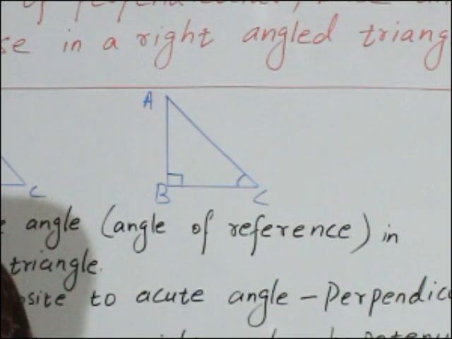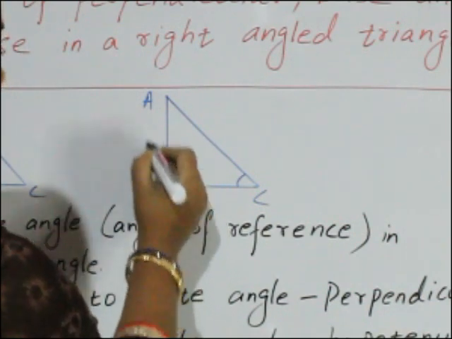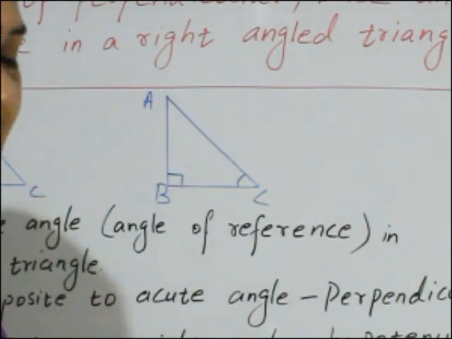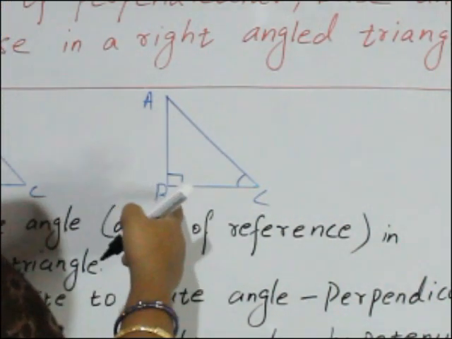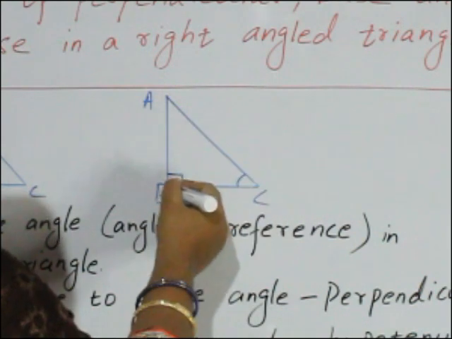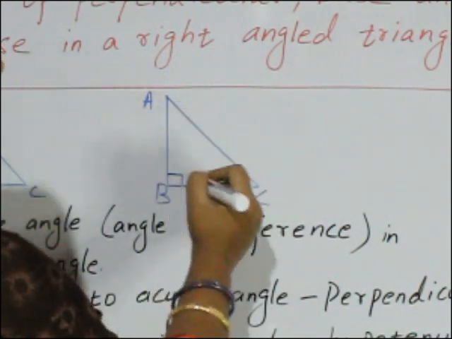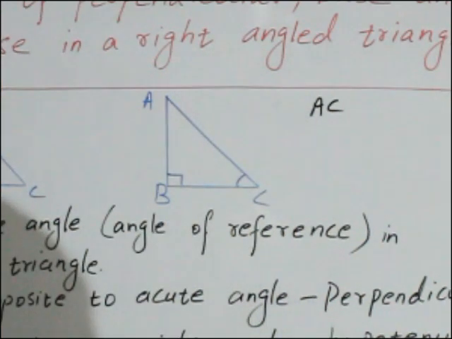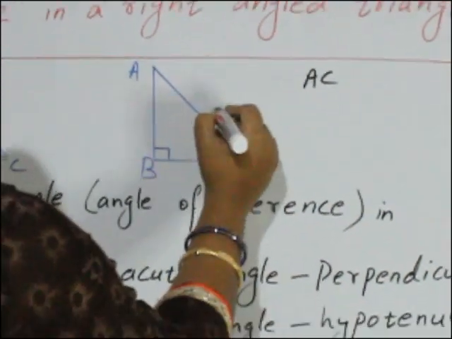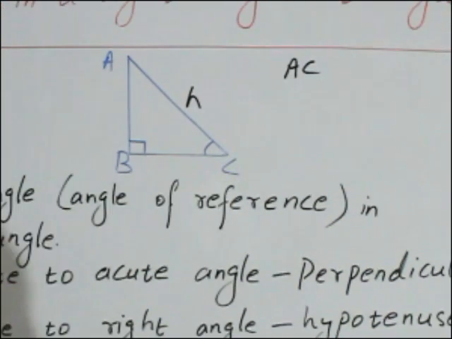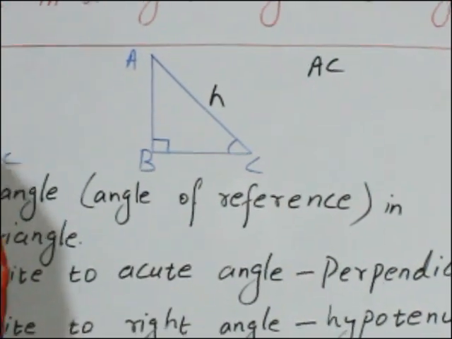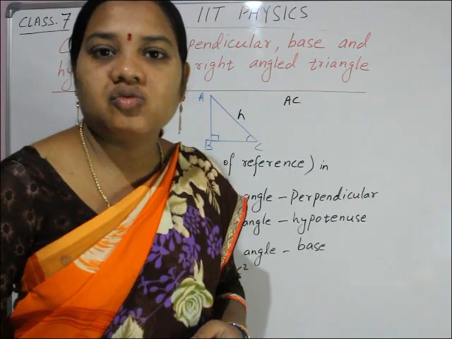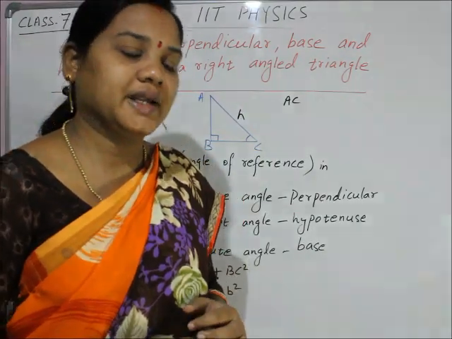See, ABC is a right angle triangle and the right angle is at B. So the side which is opposite to angle B is AC. AC is the hypotenuse. Clear? So in any right angle triangle, the longest side is the hypotenuse, which is the side opposite to the right angle.